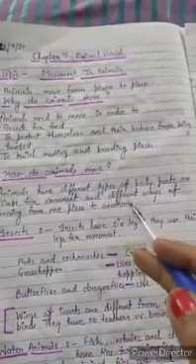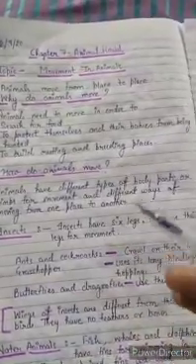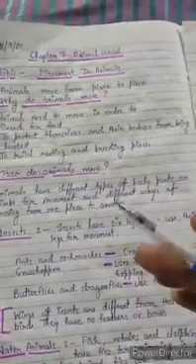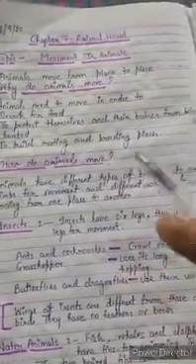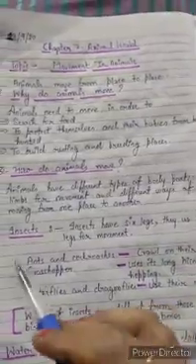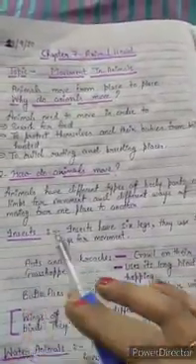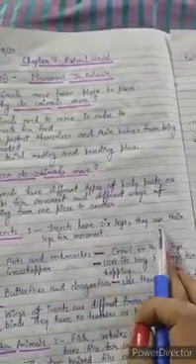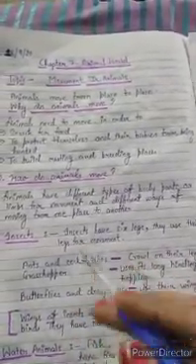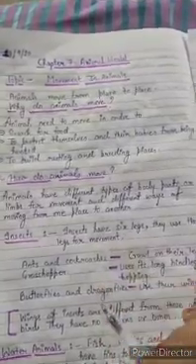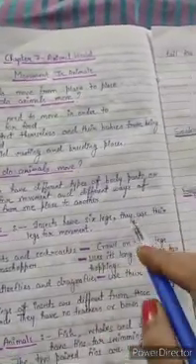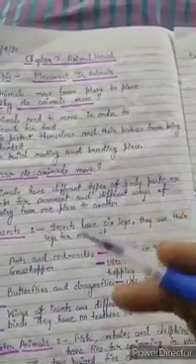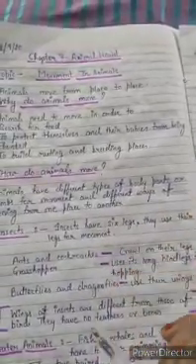What does it mean? It means they apply different ways, like some use flying, some use running, some use swimming to move from one place to another. Insects. Let's read about insects and try to understand it. Insects have 6 legs. They use their legs for movement. An insect is a creature that has 6 legs in its body and it uses its legs for movement, means to move from one place to another it uses its 6 legs.